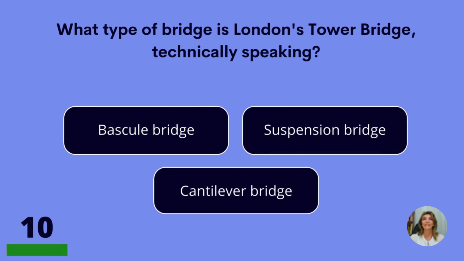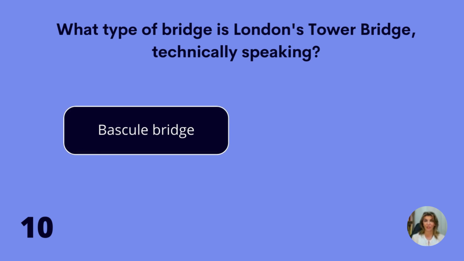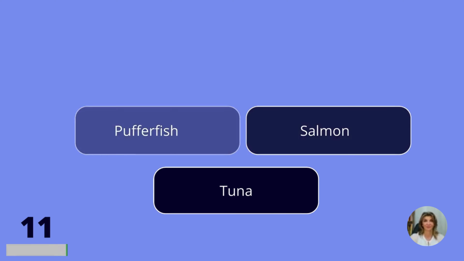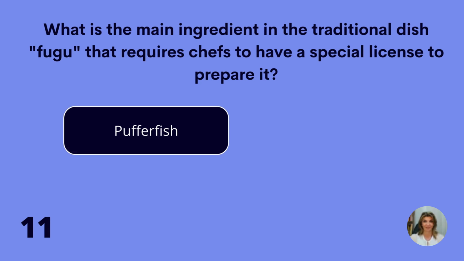What type of bridge is London's Tower Bridge, technically speaking? Bascule bridge, suspension bridge, or cantilever bridge? Bascule bridge. What is the main ingredient in the traditional dish fugu that requires chefs to have a special license to prepare it? Pufferfish, salmon, or tuna? Pufferfish.